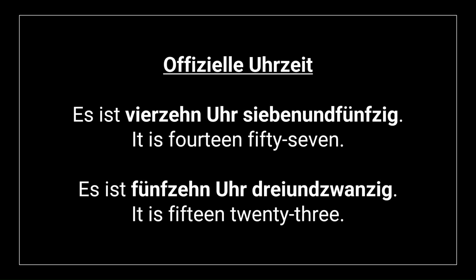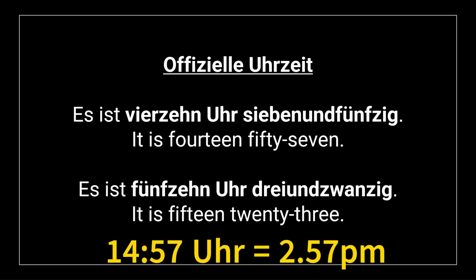Now when it comes to saying time, it could be official and unofficial. Offizielle Uhrzeit means the official time which is followed in all the public places like Bahnhof, that is the train station, or Bushaltestelle, that is the bus stops, and so on. And the way to say official time is quite easy. For example, es ist 14:57 Uhr. It is 14:57.